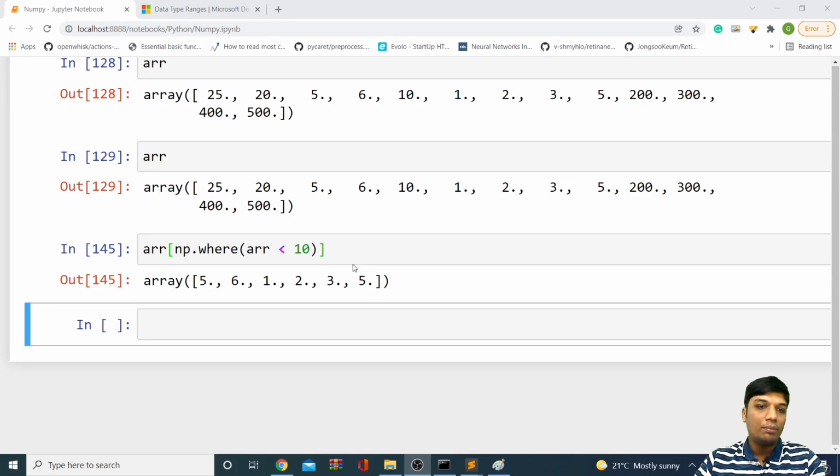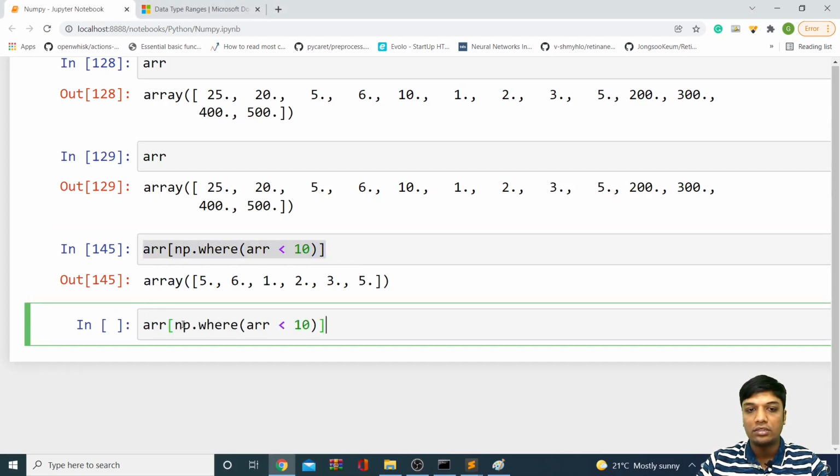For example, if you want to combine multiple conditions, you can also do that in where. Let us assume I want the numbers which are less than 5 and maybe more than 20, something like that. I want to combine multiple conditions. Generally, how do we combine multiple conditions? We'll say ARR of, and let me write it in brackets here. Brackets are very important in these conditions. And we'll say maybe or, elements which are more than 20. So array of elements which are more than 20.